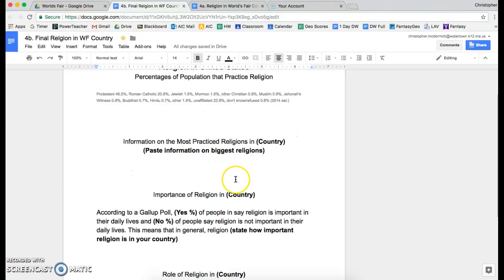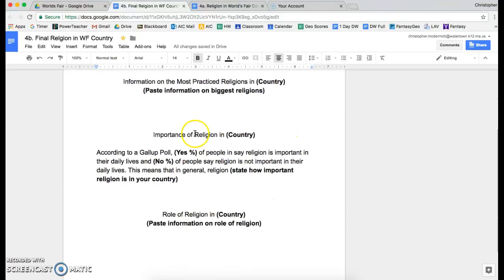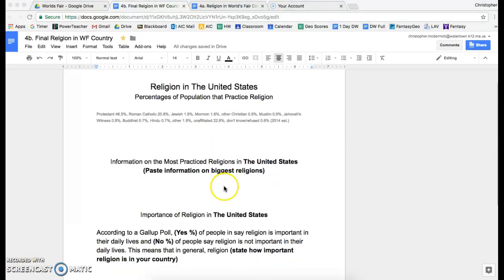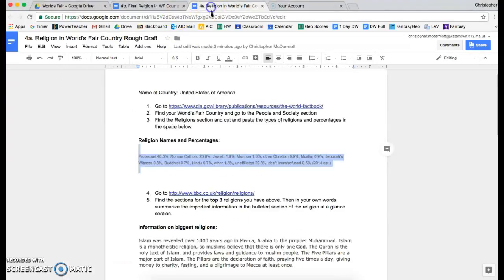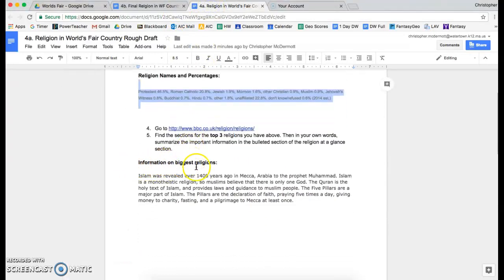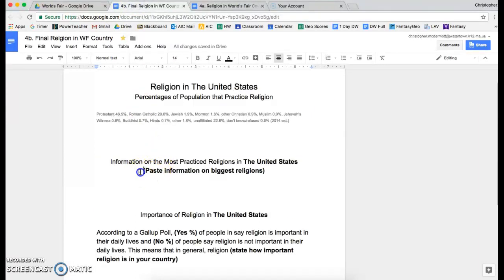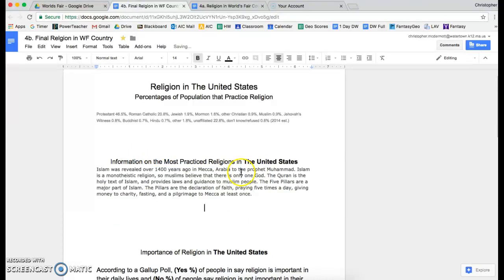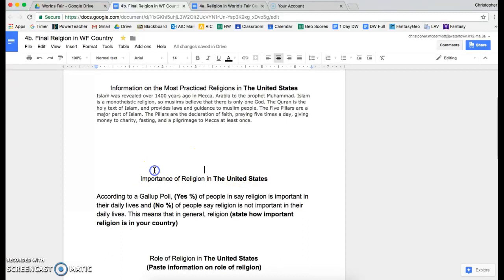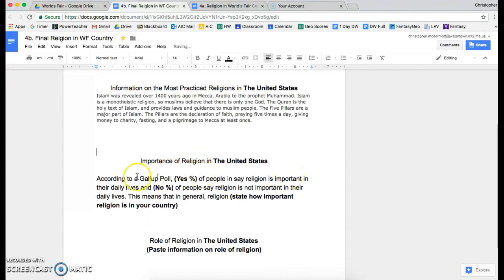We're going to do the same exact thing for every other thing on here. So when it says information on the most practiced religions in the United States, we're going to go to our section here where it says information on biggest religions, and whatever you have in here, you're going to copy and paste, replacing this entire section here. And you do the same thing with the importance of religion. So we're just going to paste in the percentages that we have.